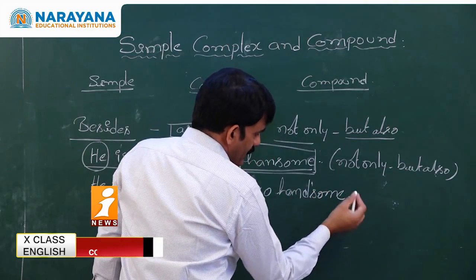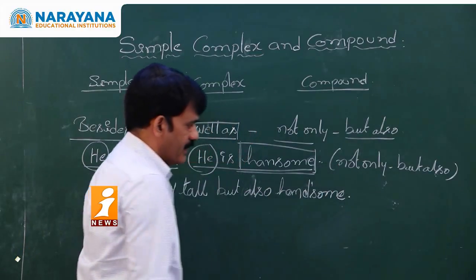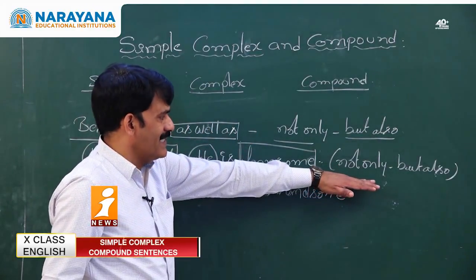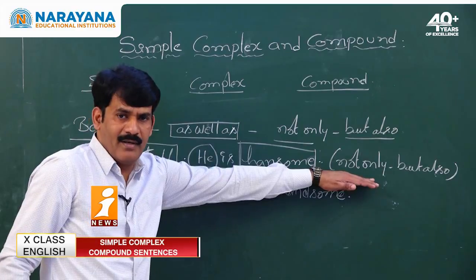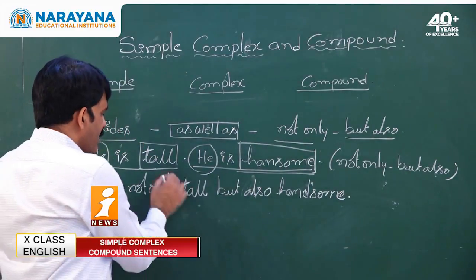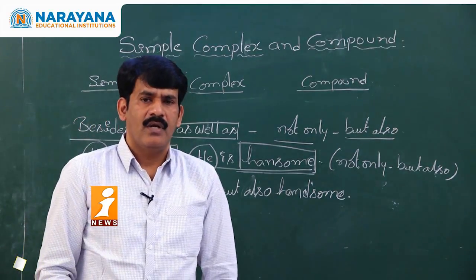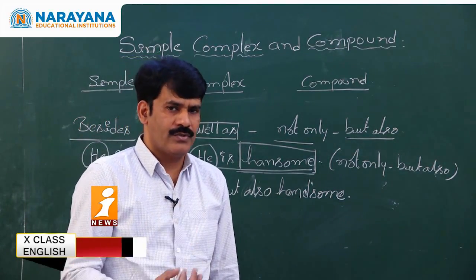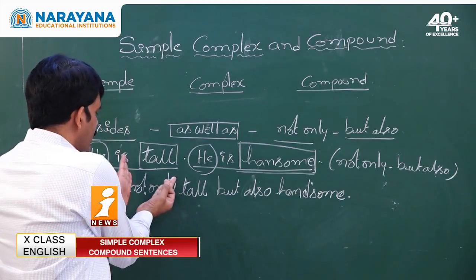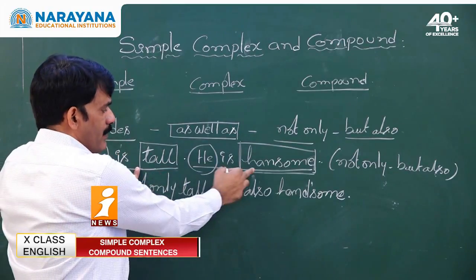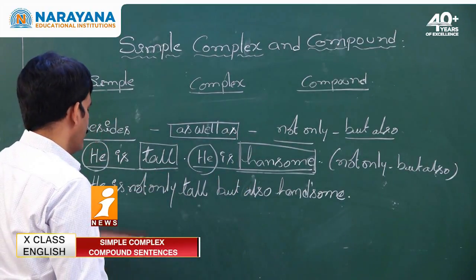And one more point, my dear students, you need to understand: whenever they use the not only but also model, they use either two adjectives, or two nouns, or two verbs. So here in both the sentences we find the adjective tall and the adjective handsome.